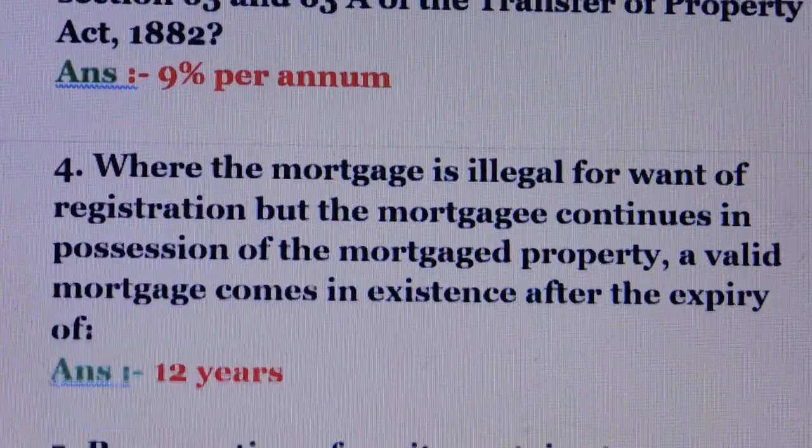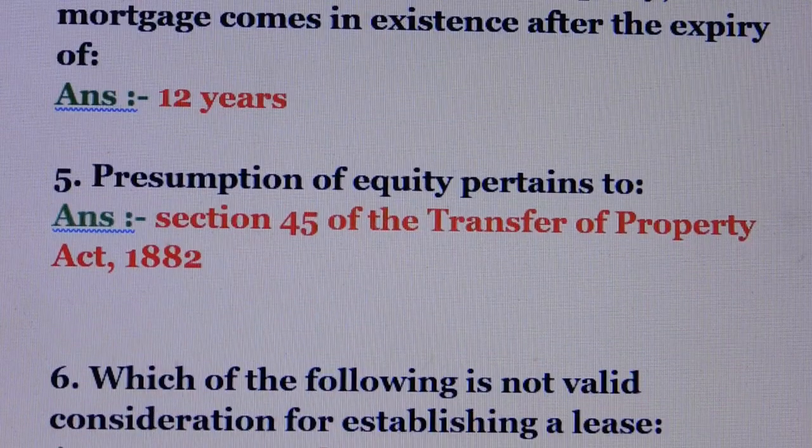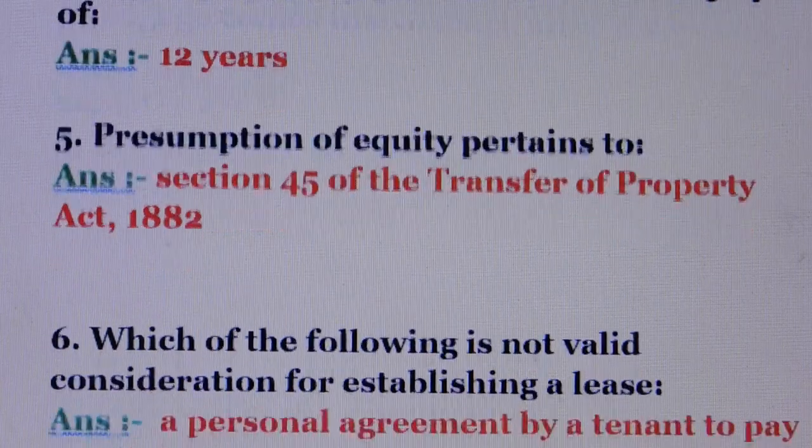Question number 4. Where the mortgage is illegal for want of registration, but the mortgagee continues in possession of the mortgage property, a valid mortgage comes in existence after the expiry of. Answer is 12 years. Question number 5. Presumption of equity pertains to. Answer is Section 45 of the Transfer of Property Act.